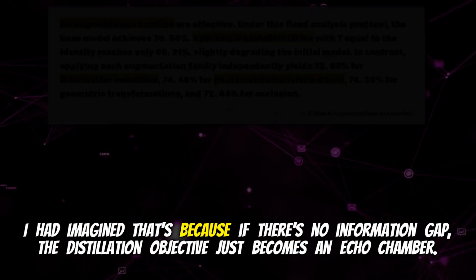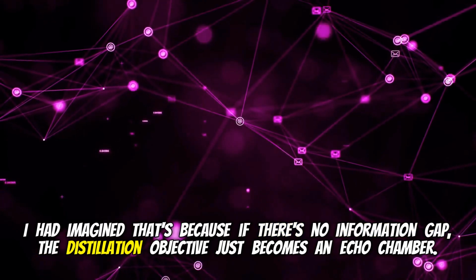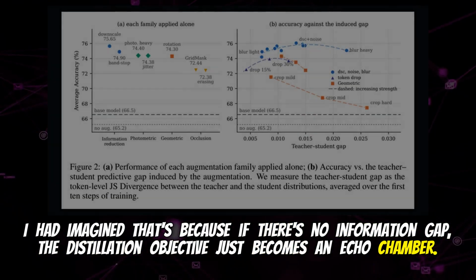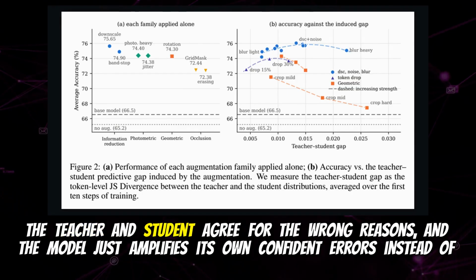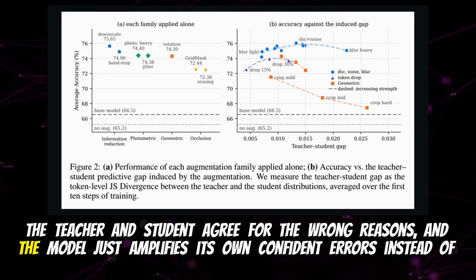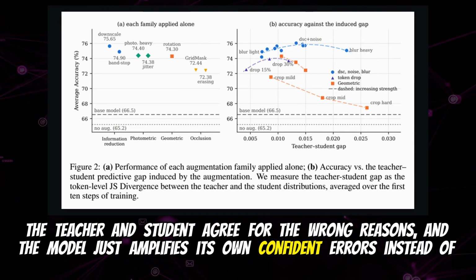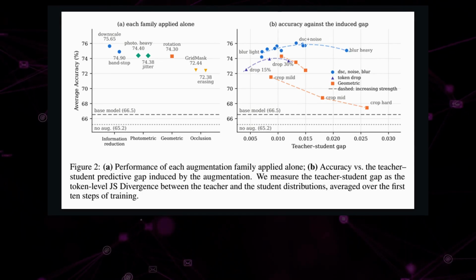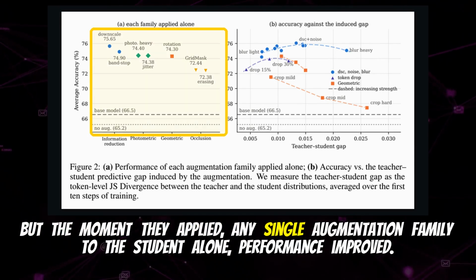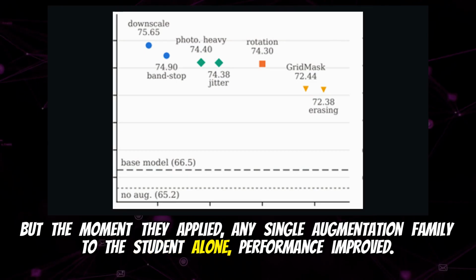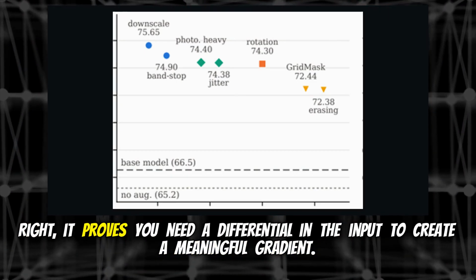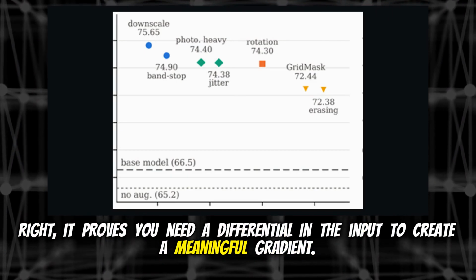I'd imagine that's because if there's no information gap, the distillation objective just becomes an echo chamber. Exactly. The teacher and student agree for the wrong reasons, and the model just amplifies its own confident errors instead of correcting them. But the moment they applied any single augmentation family to the student alone, performance improved. Right. It proves you need a differential in the input to create a meaningful gradient.